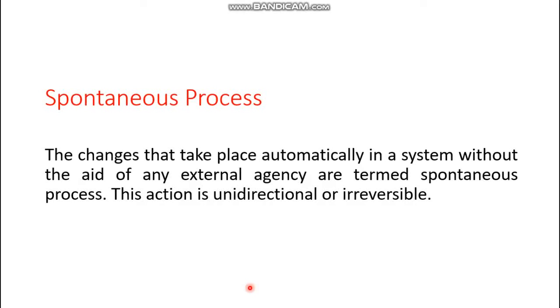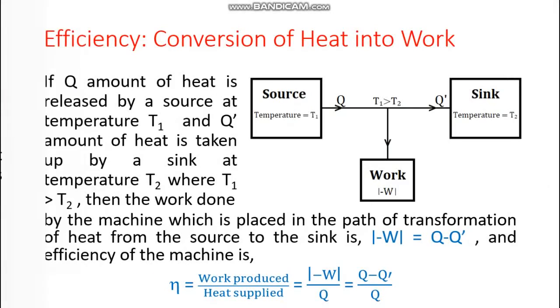This spontaneity also has a significance in discussing the second law of thermodynamics, because suppose two bodies have a temperature difference. Then heat will spontaneously pass from the hot body to the colder body. So this is a spontaneous process. That is why spontaneity of a system is very important when discussing the second law of thermodynamics.